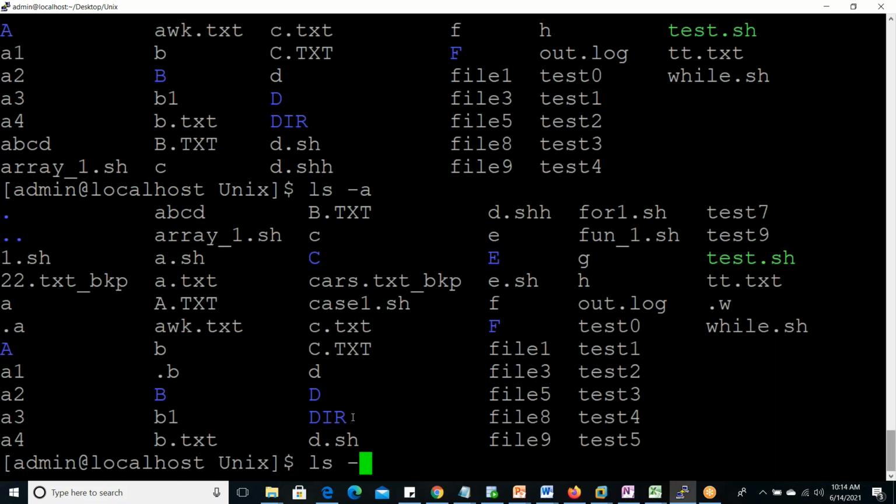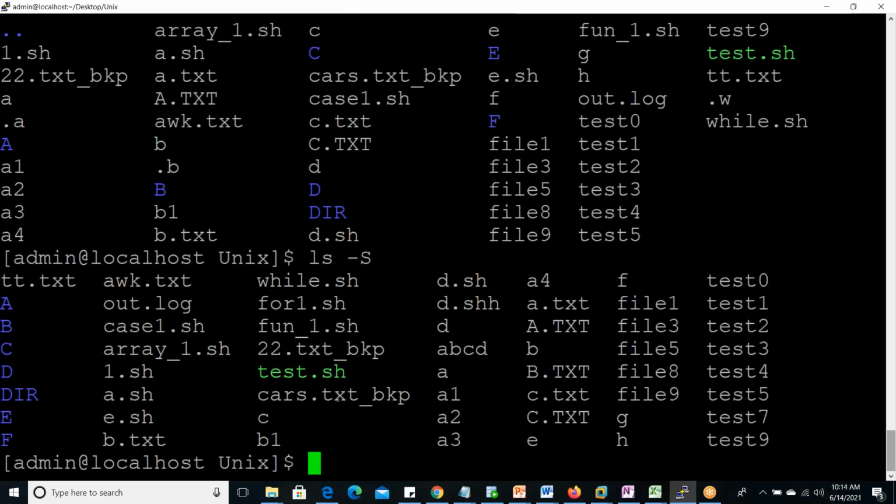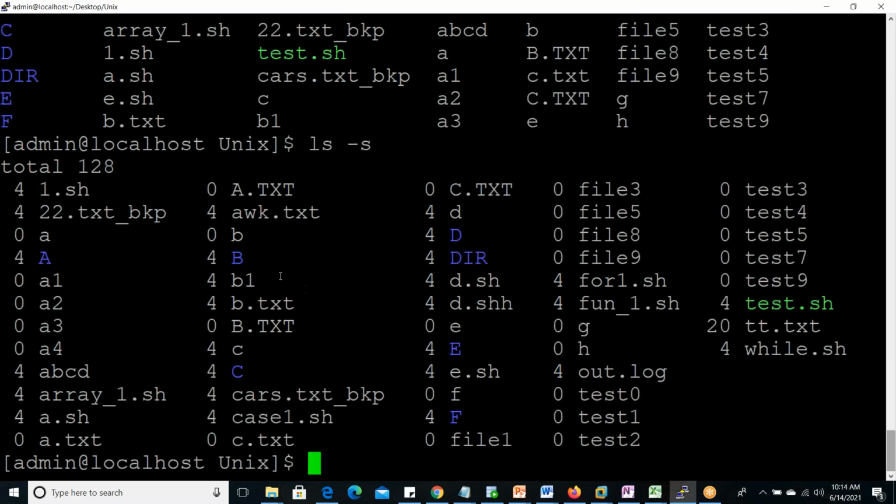Now ls minus s, small s. If you give small s, then it displays the block size. So here one block is there and that size is 4 kilobytes.